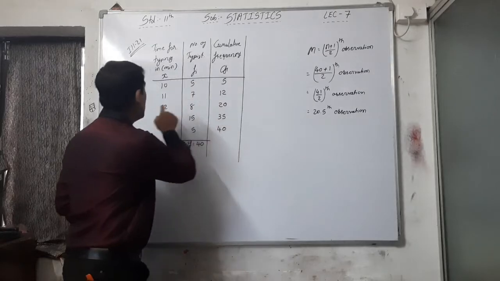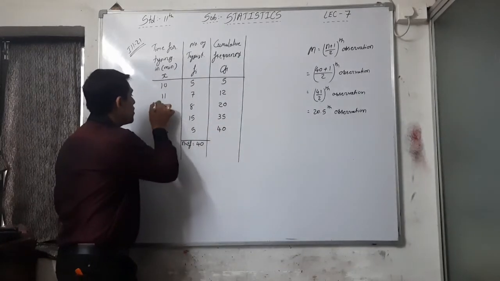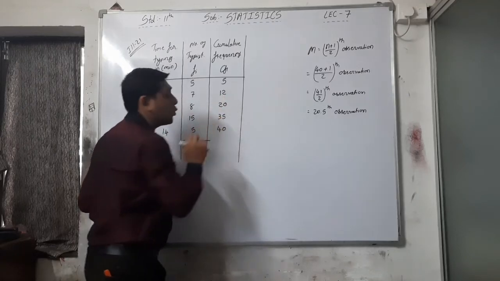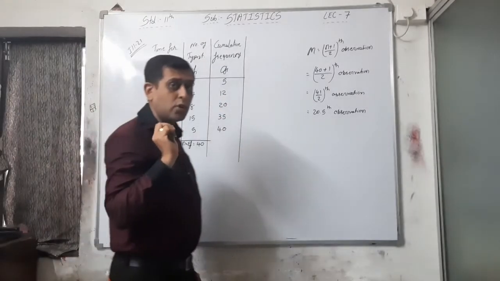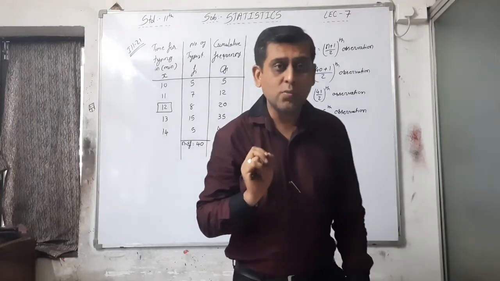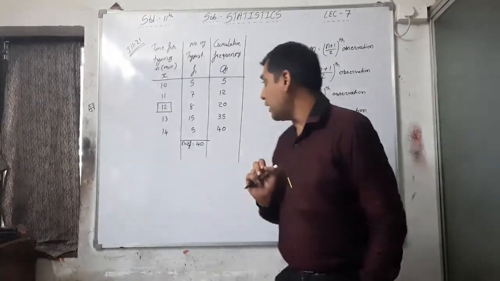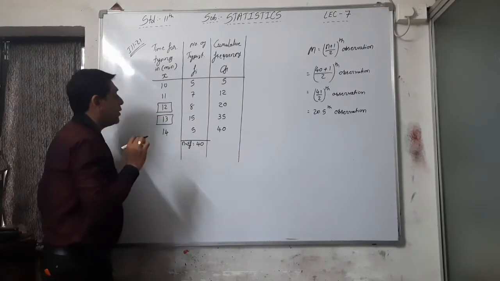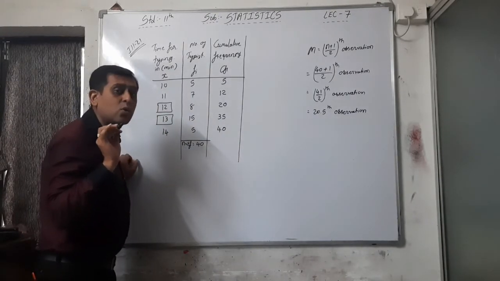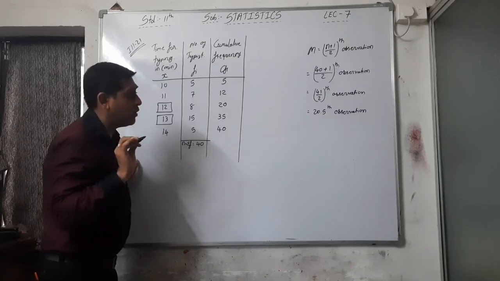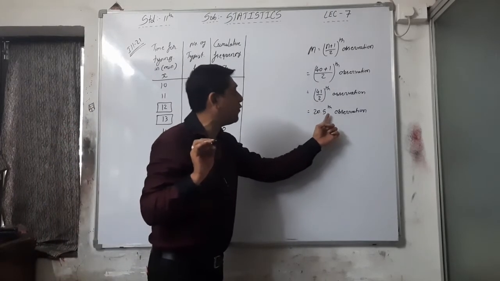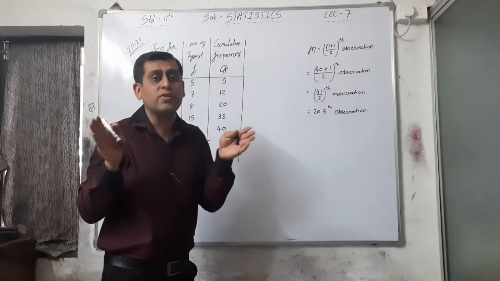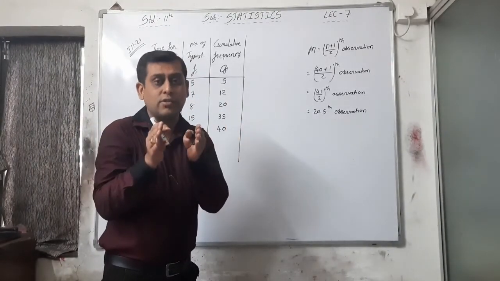That means observation 12 arises between 13 to 20, and observation 13 comes under 21 to 35, and we want the 20.5th observation, that is the average of the 20th and 21st observations.